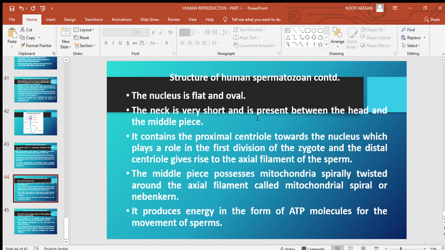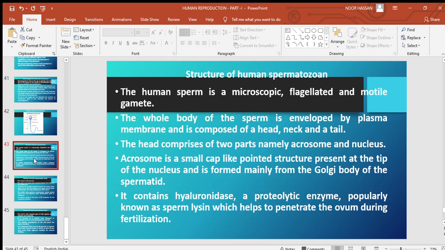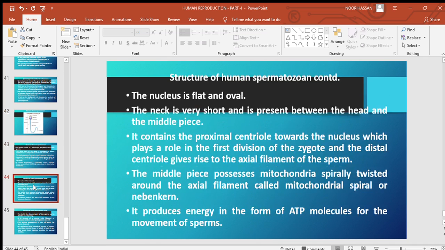The neck is very short, and it is present between the head and the middle piece. It contains the proximal centriole towards the nucleus, which plays a role in the first division of the zygote, and the distal centriole, towards the tail, which gives rise to the axial filament of the sperm.